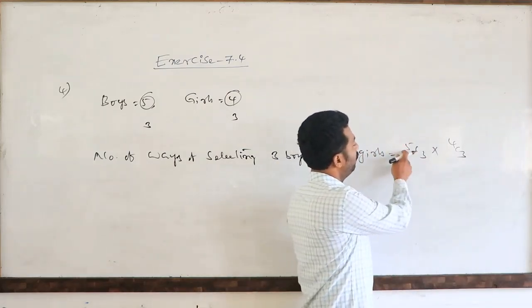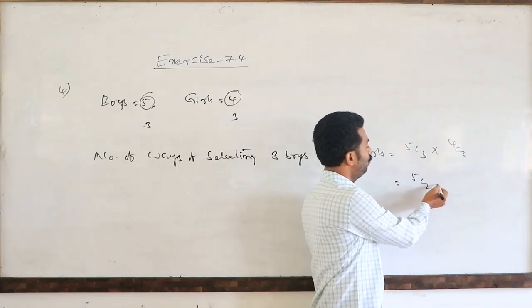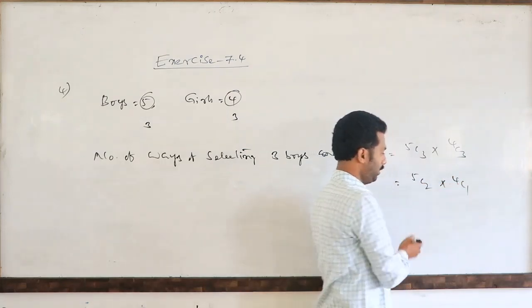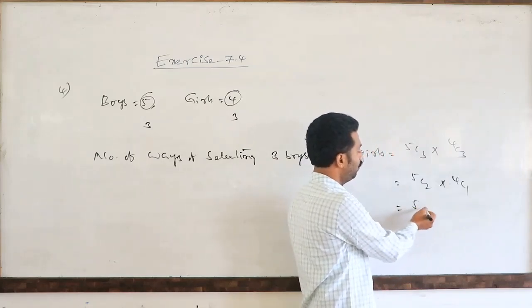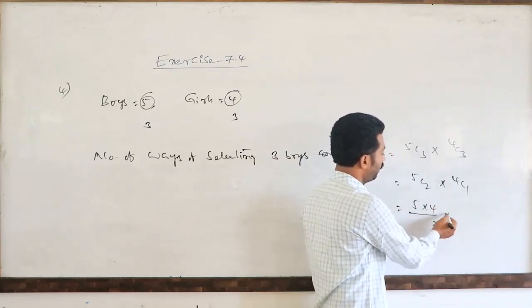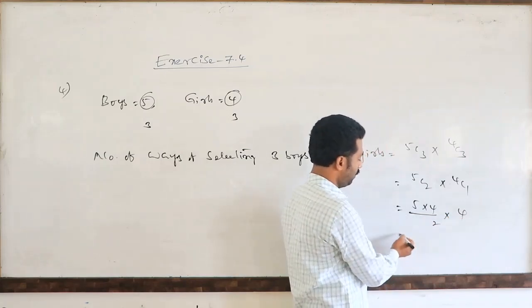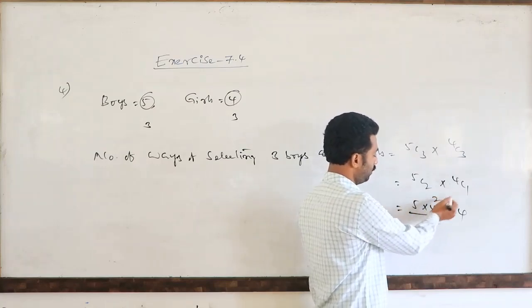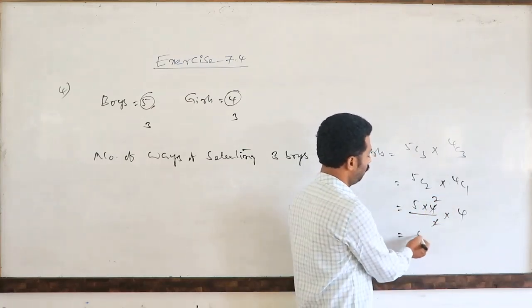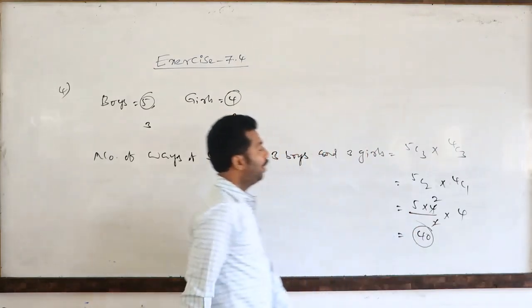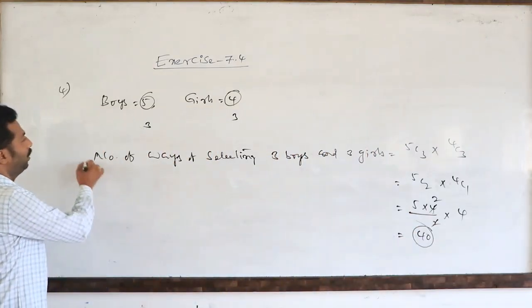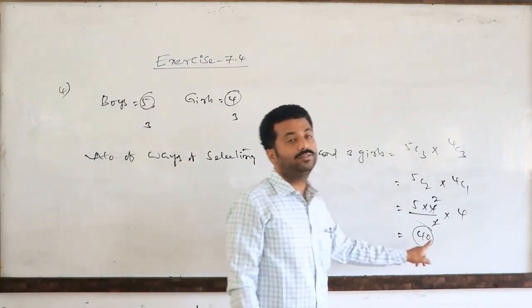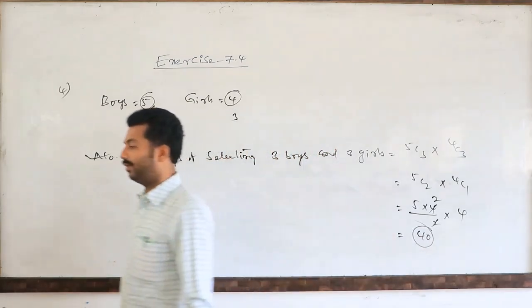So 5C3 is 5C2, since 5 minus 3 is 2, and 4C3 is 4C1. So 5C2 is nothing but 5 into 4 divided by 2 factorial, and 4C1 means 4. The 2 cancels, so this is 10 into 4. So there are 40 ways we can select. One team means a 6 member team. How many teams can we form? 40 teams can be formed.